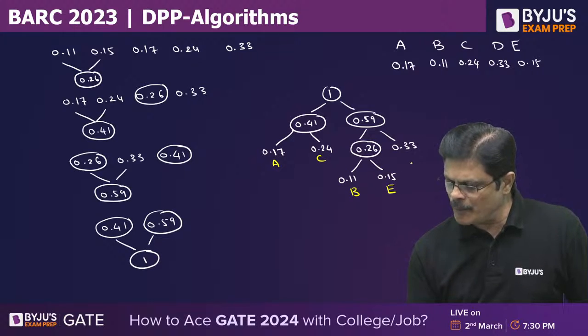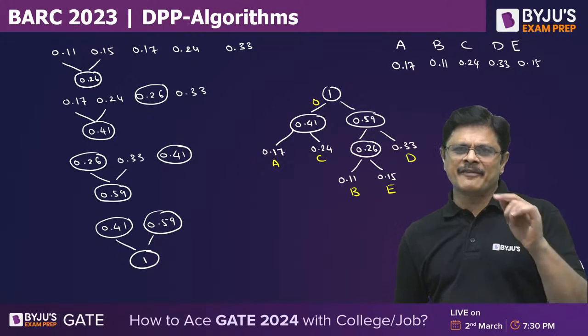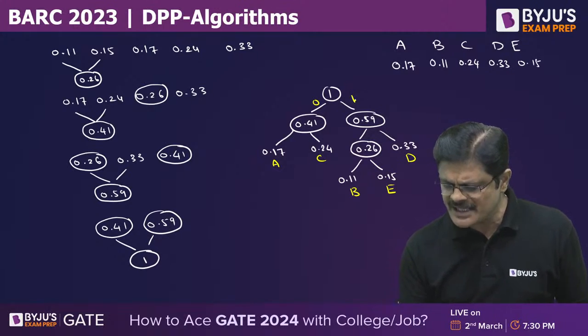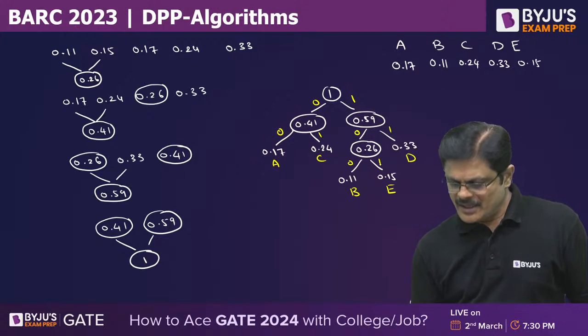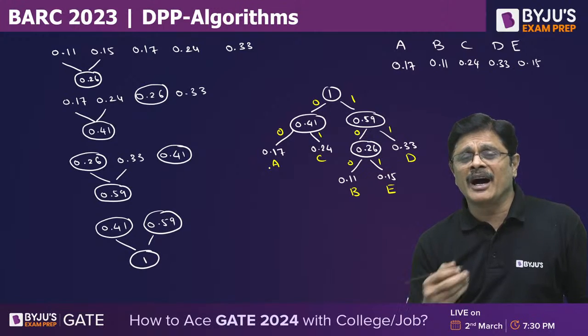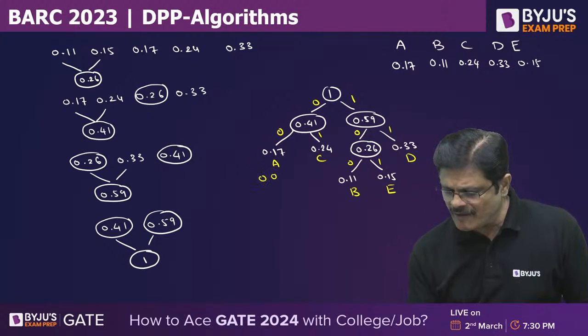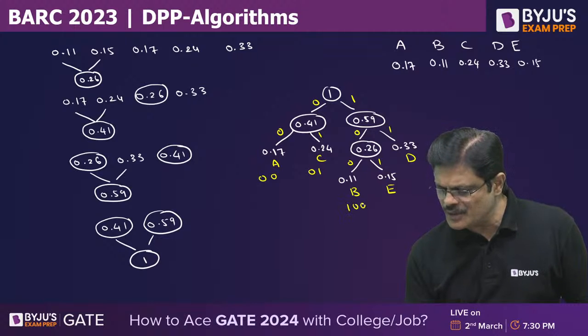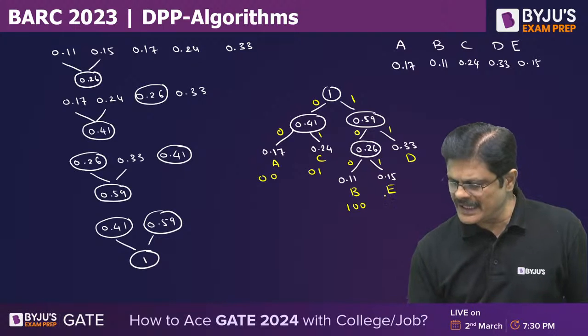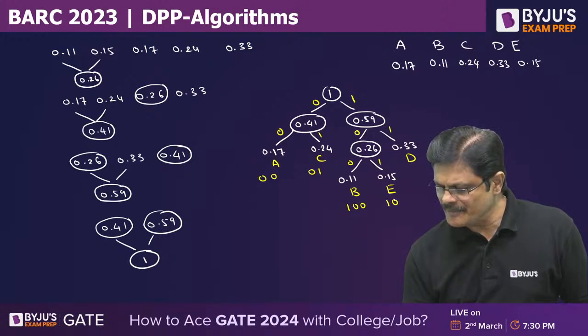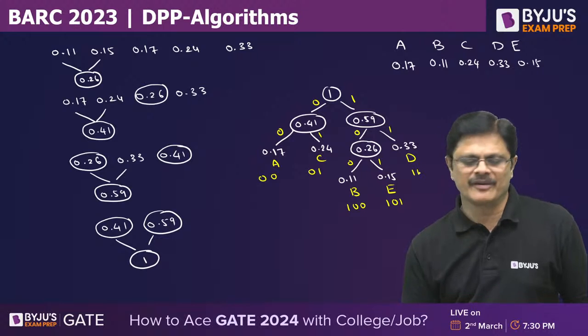Now, 0.17 is A, then 0.11 is B, 0.24 is C, 0.15 is E, and 0.33 is D. So you just label the left edge with 0 and the right edge with 1. 0, 1, 0, 1, 0, 1. So the Huffman code for A is 00. Huffman code for C is 01. Huffman code for B is 100. And Huffman code for E is 101. And Huffman code for D is 11.